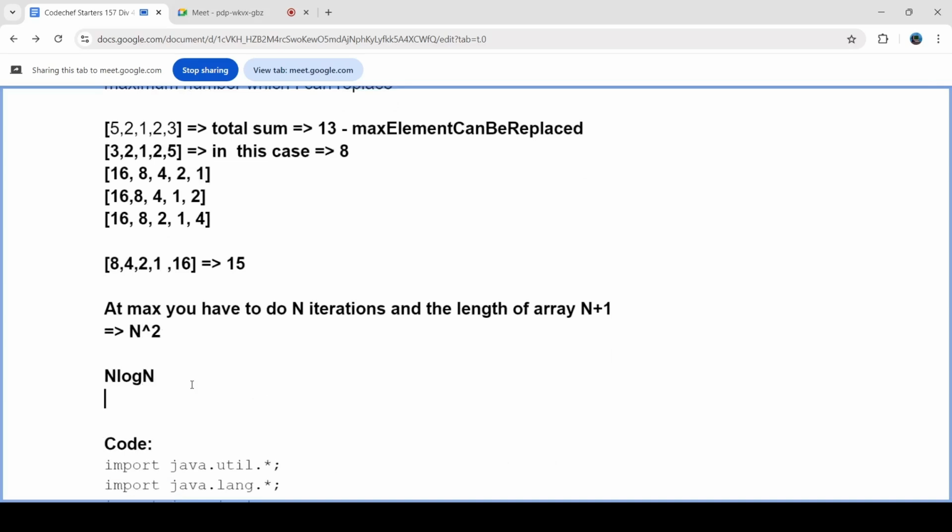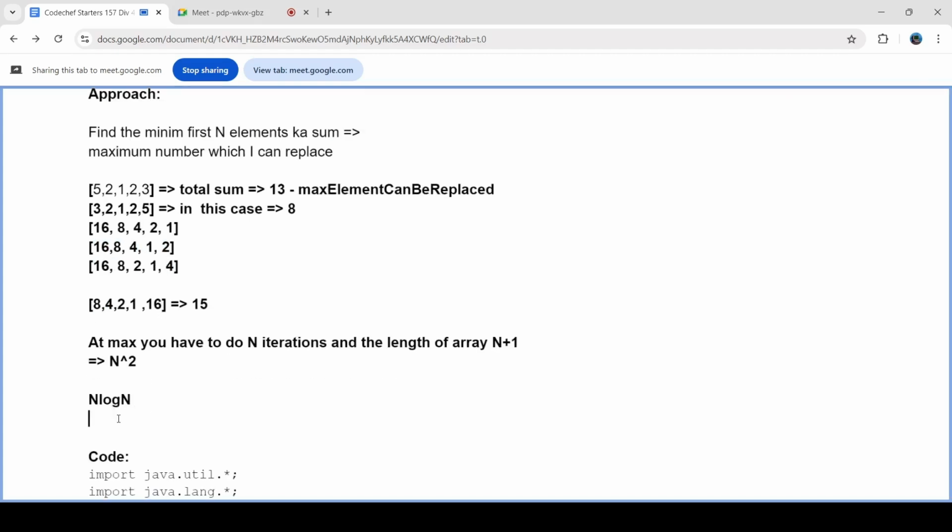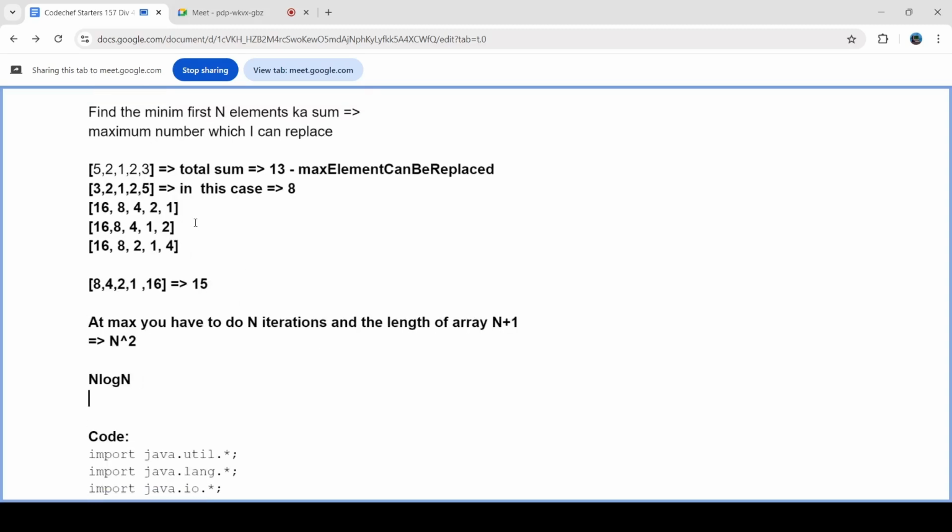What you can check is that every time I am swapping the number, only if I'm finding a larger number. So I'm swapping it with a number which is greater than me, which is greater than the current number. For example, I have initially 1. I swapped it with a number which is greater. It should be less than 2n, but it should be greater because otherwise there is no point of swapping, because either way I'm getting the sum by just adding up the first n numbers. So I'm swapping it with a number which is greater than me. So why not sort the elements?